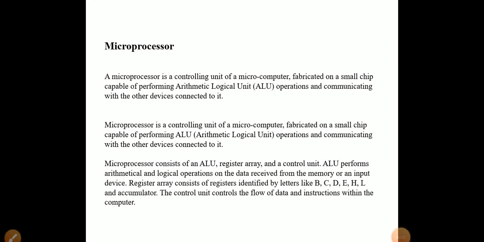The register array consists of registers identified by letters like B, C, D, E, H and L, and the accumulator. The control unit controls the flow of data and instructions within the computer.